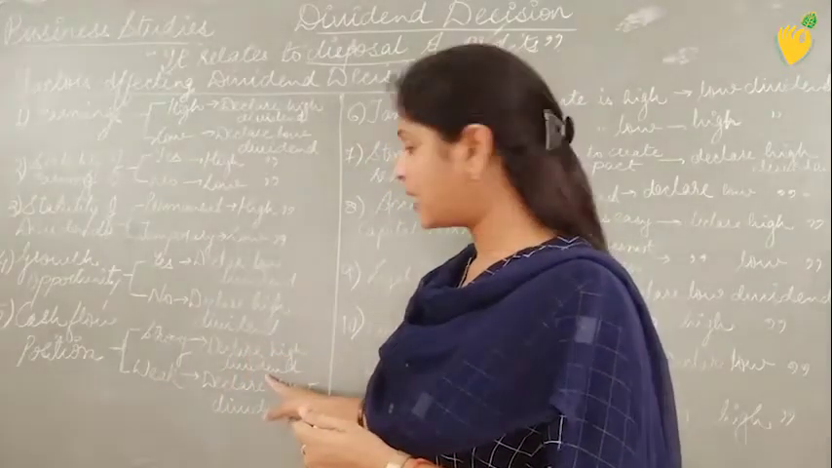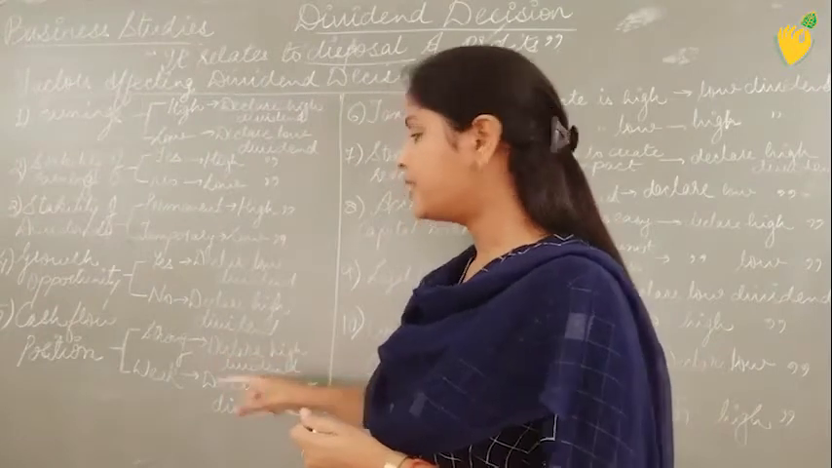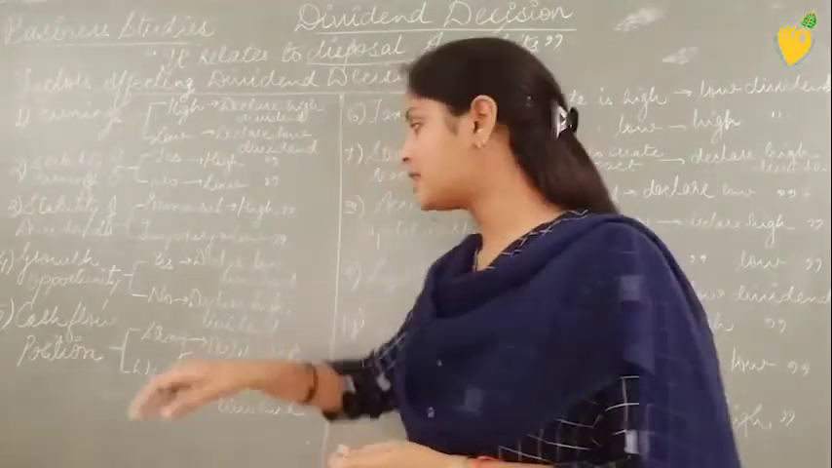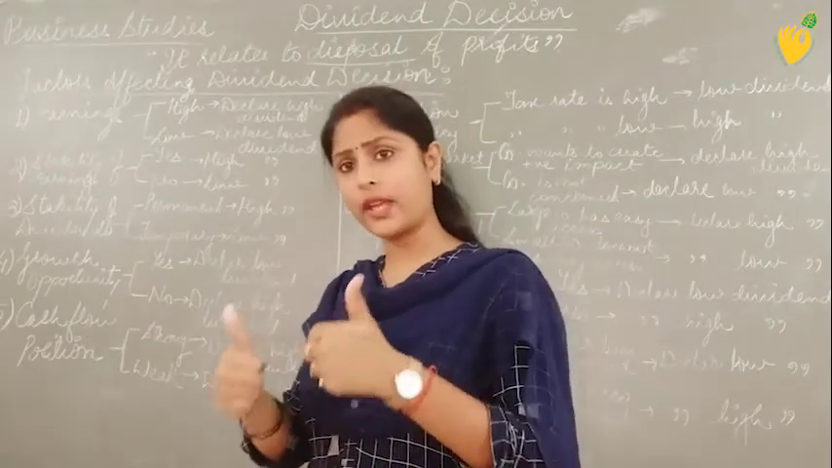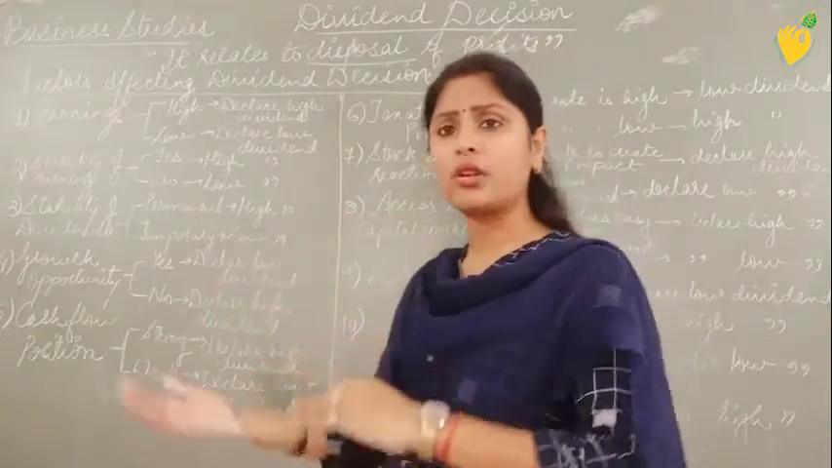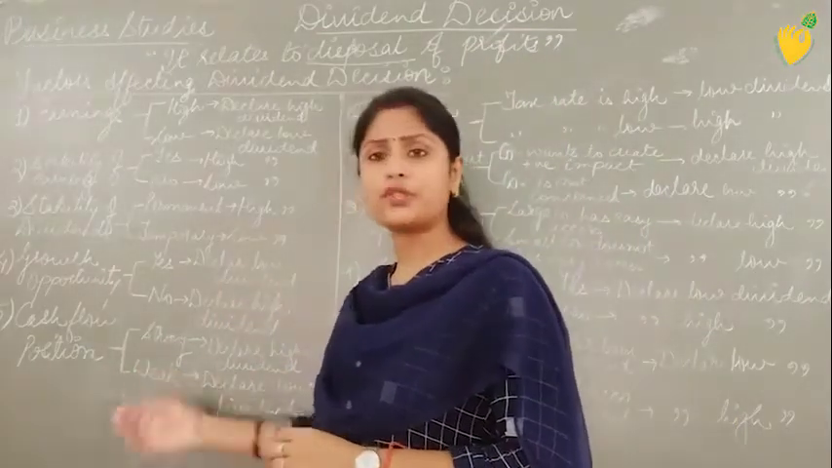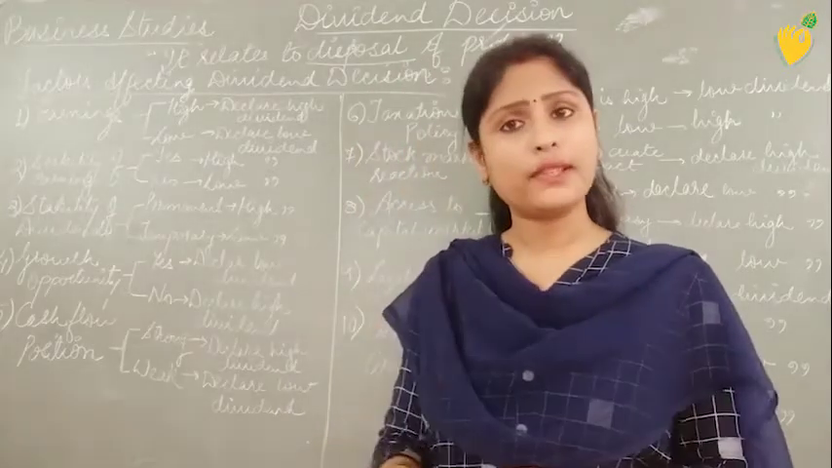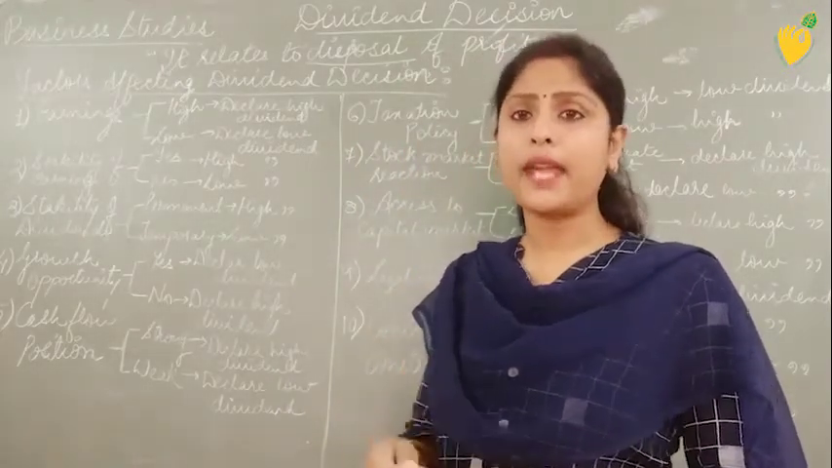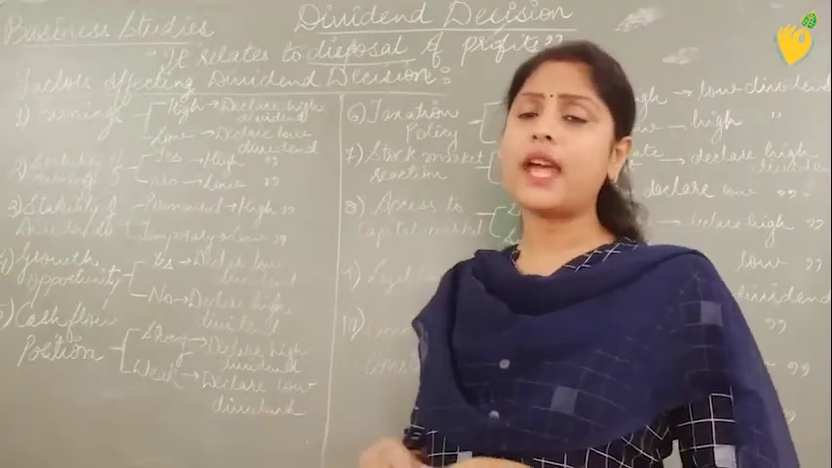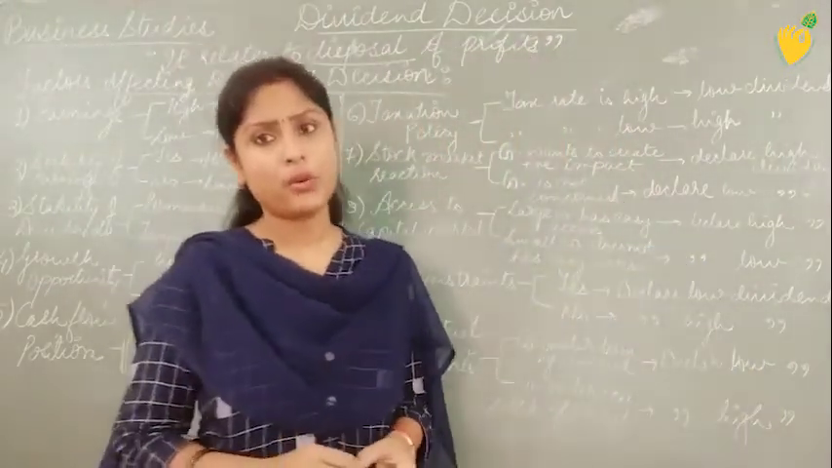I hope you all can see that nicely. Declare higher dividends because the dividends are paid in cash. So when the cash position is strong and good, the organization will declare higher dividends. On the contrary, if the cash flow position is weak and there is a shortage of cash in the organization, obviously the company will not be able to give higher dividends. That's why it declares low dividends to its shareholders.